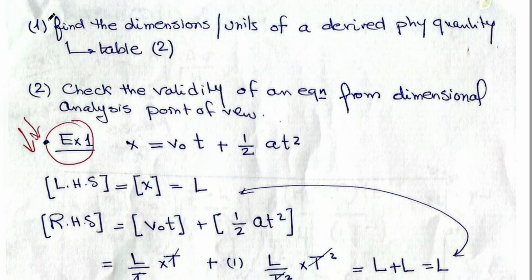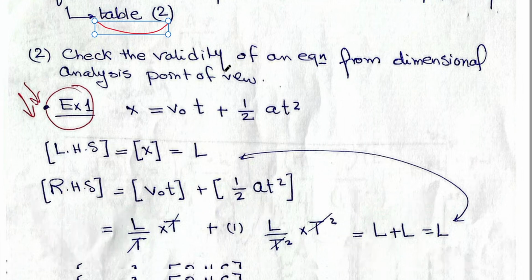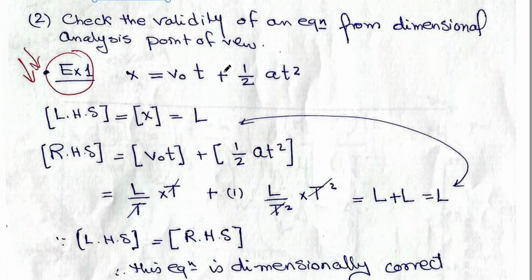As we mentioned before, finding the dimensions and unit of a derived physical quantity is already done in table 2. Now, to check the validity of an equation, this is an example for this. We have an equation x equals v naught t plus half a t squared. x is a distance or displacement. v naught is an initial velocity. t is time. a is acceleration. And again, we have time squared.